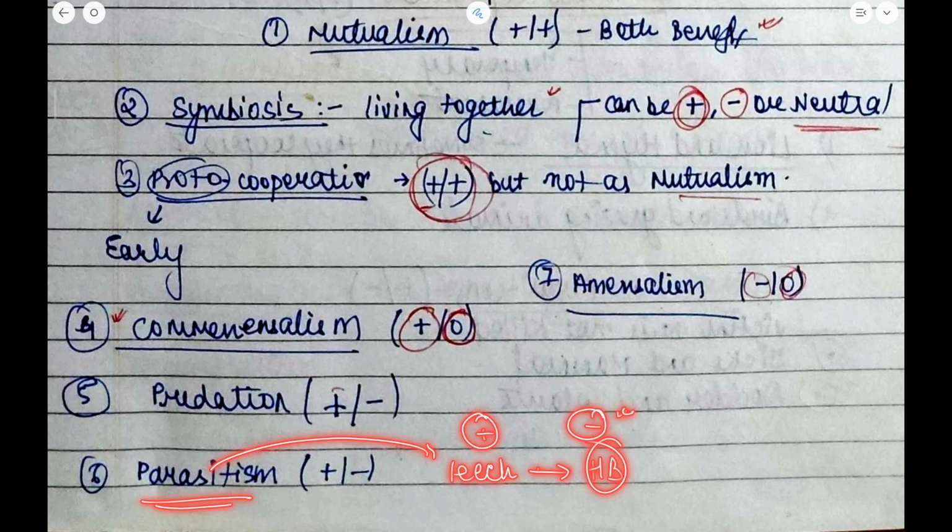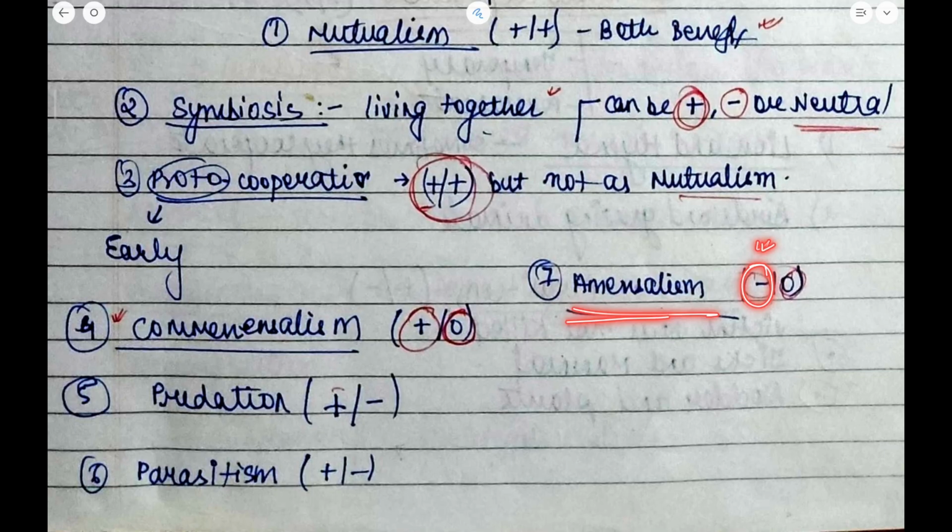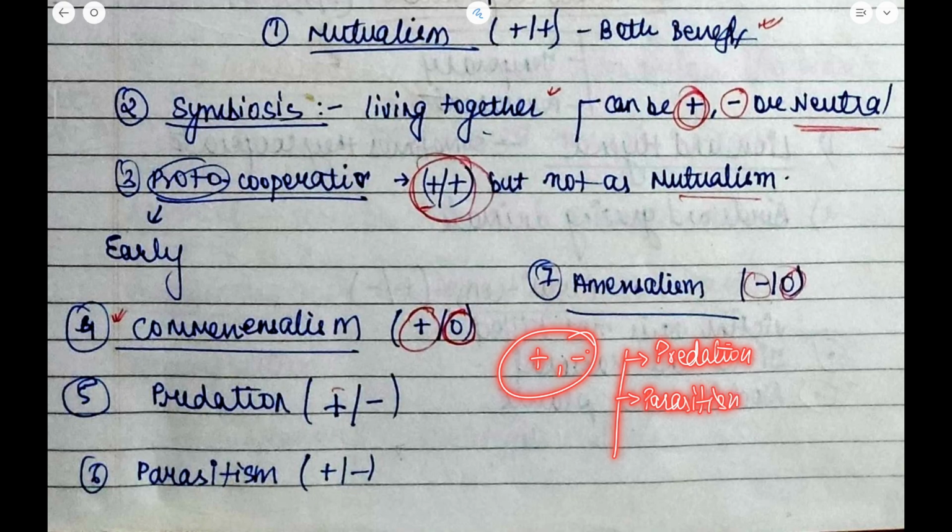So it is going to lose. What is amensalism? One is negative, it means one is facing losses, and the other one is neutral. Now, if I talk about positive and negative, which one has it? It is in predation and it is in parasitism.